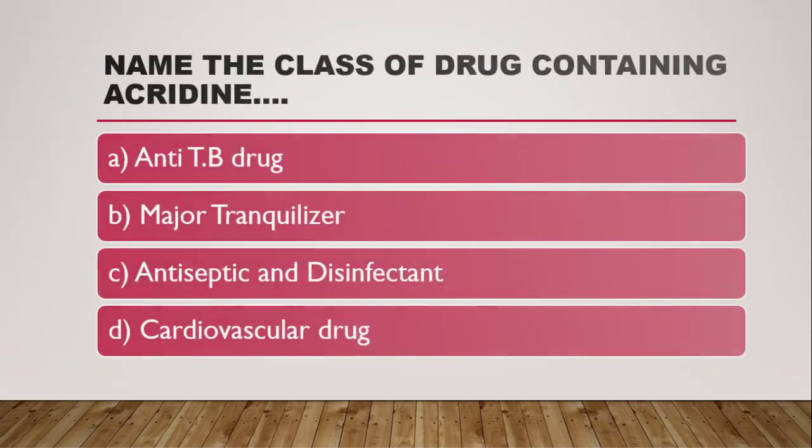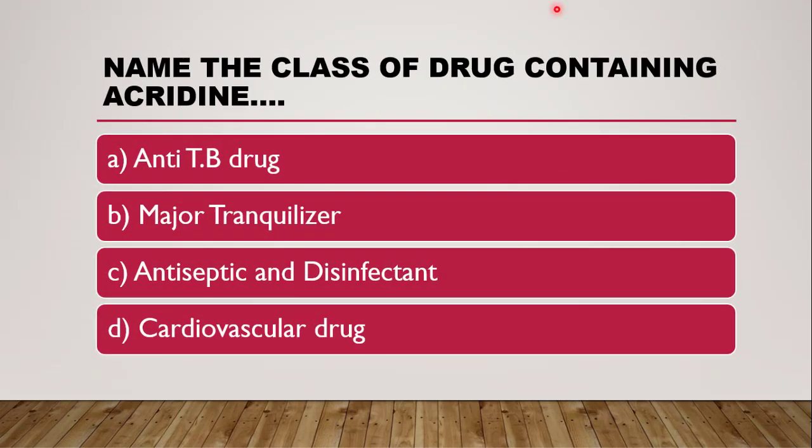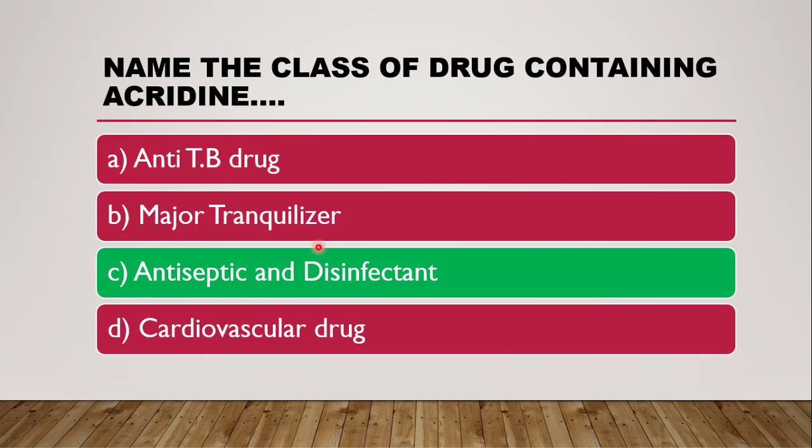Next question is, name the class of drug containing acridine moiety. Basically, the class means the chapter name which we are supposed to study in the syllabus. So the correct class is antiseptics and disinfectants. They contain acridine, for example proflavin, which contains the acridine moiety. Acridine is a fused heterocycle.